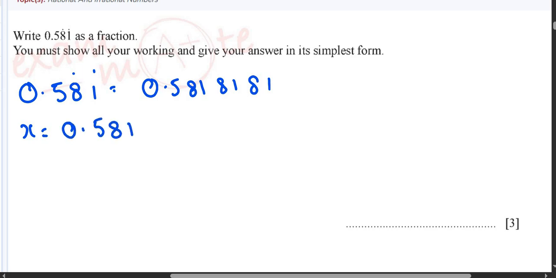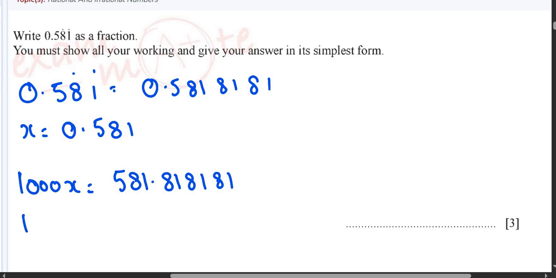0.581 recurring. You will multiply this with 1000. So 1000x basically means 581.818181, like that. And then you will multiply the same number with 10, so 10x means 5.818181.